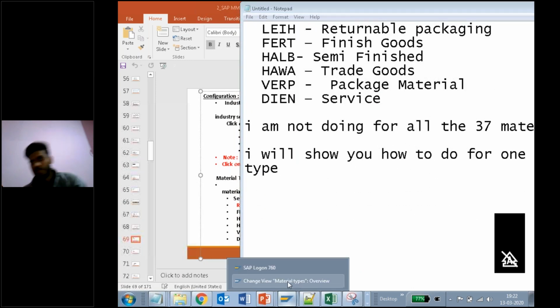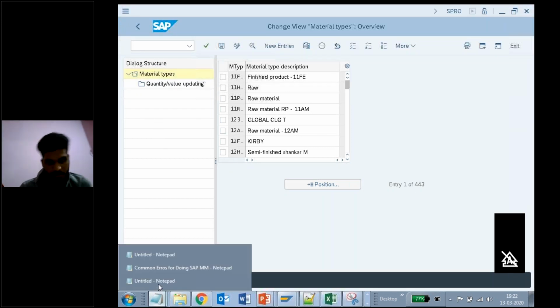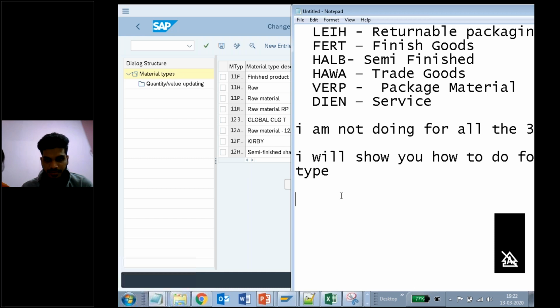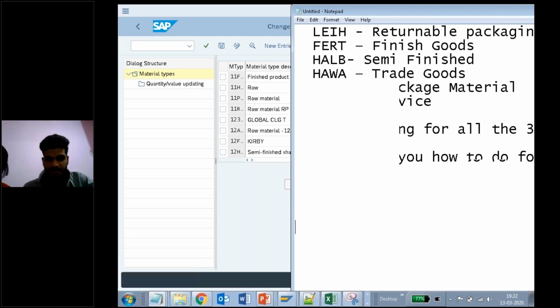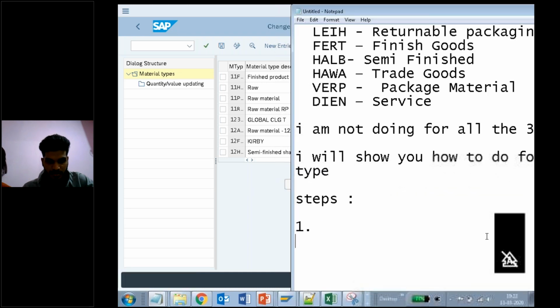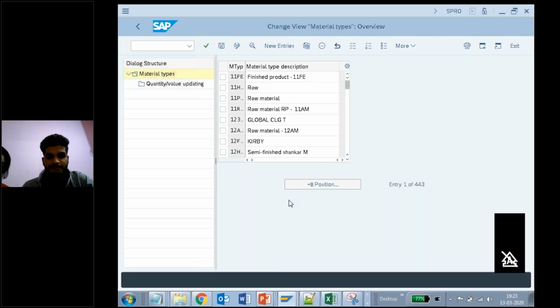So in the SAP system, first step: click on the position. After coming to this page, you need to click on the position.